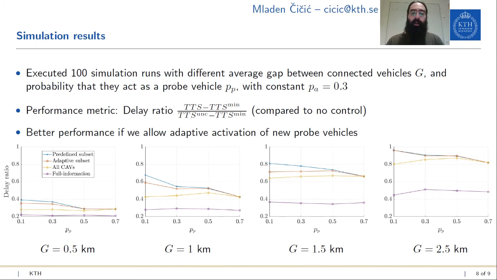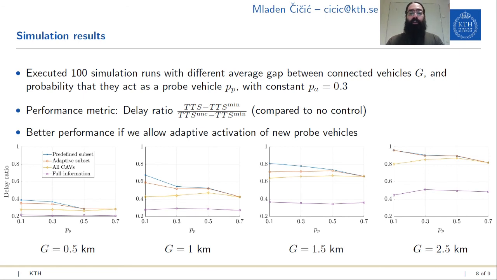We compared 3 reconstruction-based controls: using all available probe vehicles as probes, which is shown in yellow; then using the probe vehicle selection scheme that we just described, shown in red; and then finally using only the always active probe vehicles, shown in blue. The full information control case is also shown in purple and is given as a benchmark here. Unsurprisingly, as you can see, the control performance deteriorates as G increases, so as we have fewer and fewer connected vehicles.